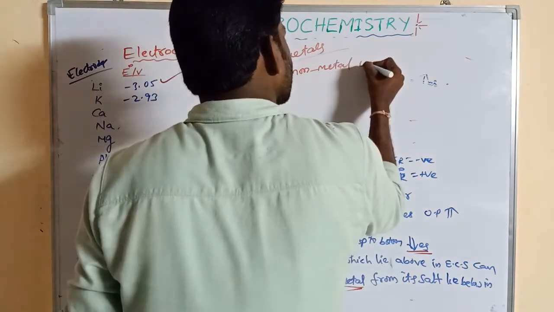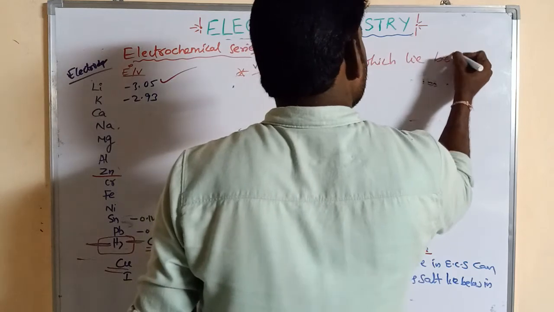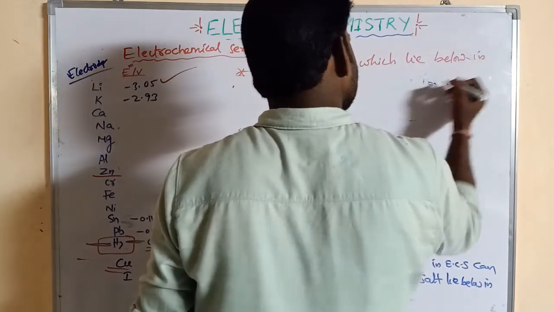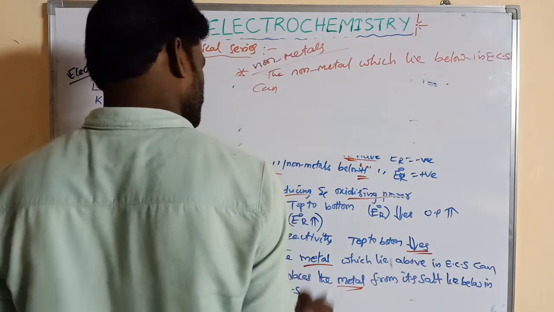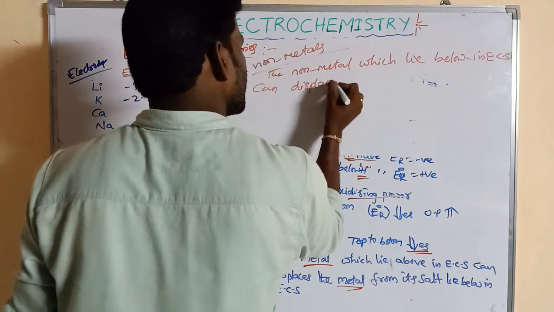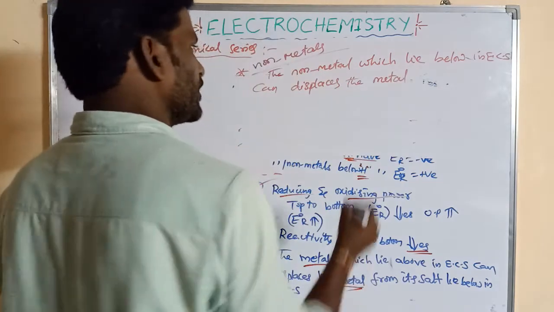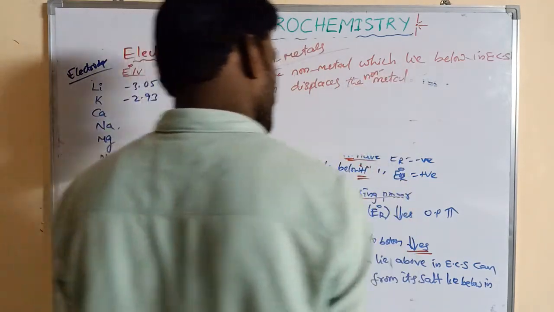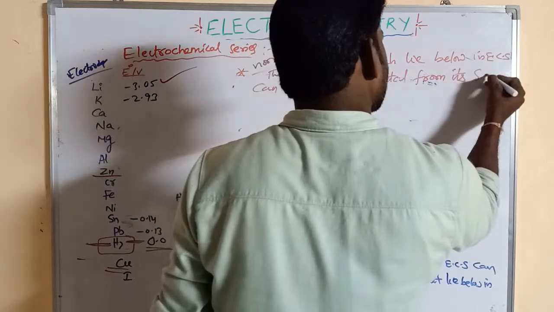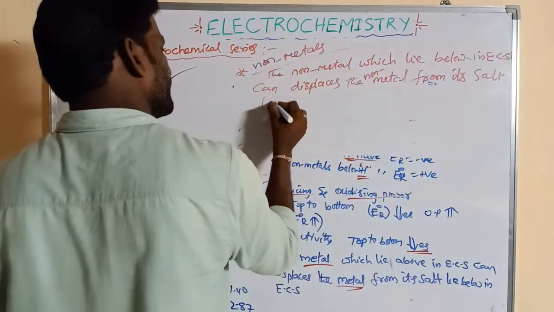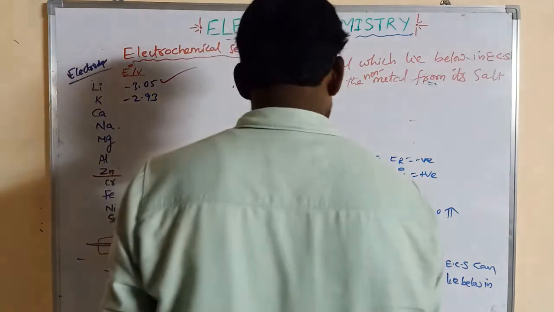The non-metal which lies below in the electrochemical series (ECS) can displace the non-metal from its salt which lies above, here below, we can write here above, in the electrochemical series.